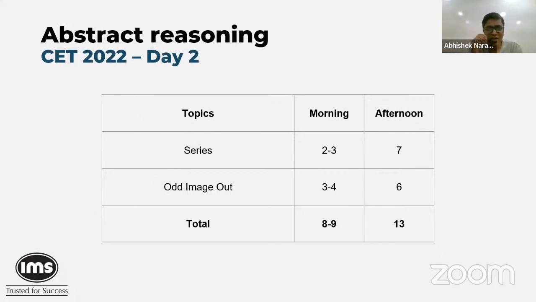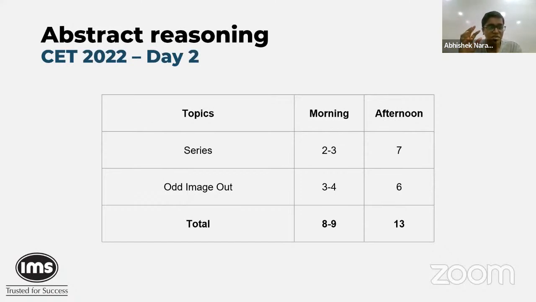So that ended up taking a little bit of time. In a series of 4, probably you could have found the 5th one or the middle one, but in a set of 9, that's going to take a little longer. So you have to be a little bit careful over there. Again, odd image out, odd one out, for example, was just 6 questions as compared to 3, 4 in the morning.